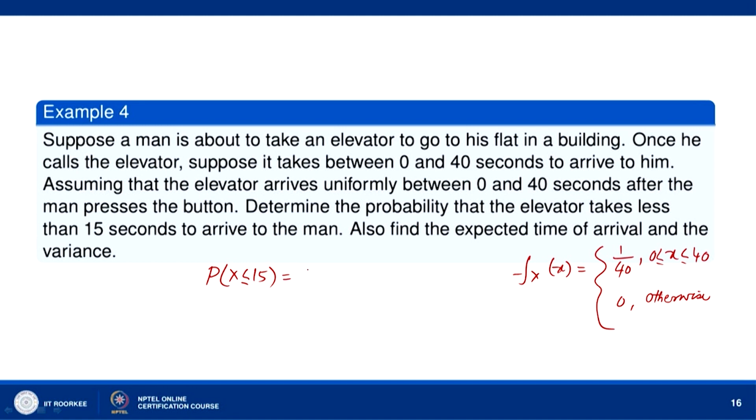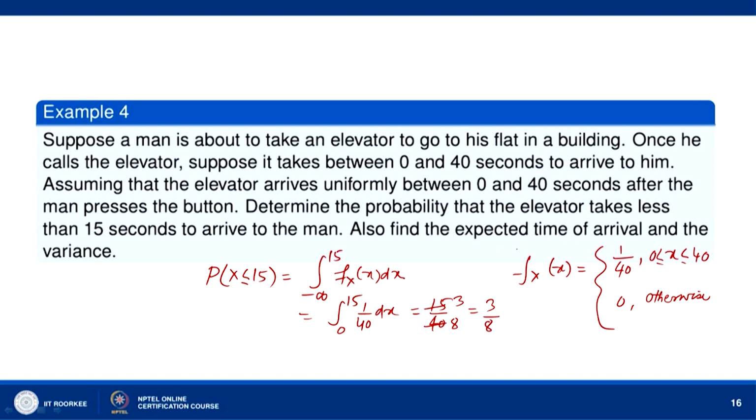So, this will be equal to integral from minus infinity to 15 of f x x dx. So, this will be equal to integral from 0 to 15 of 1 by 40 dx. So, 15 by 40, which means that 3 by 8.